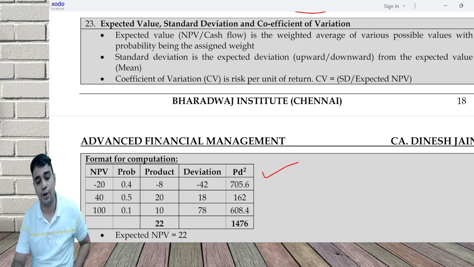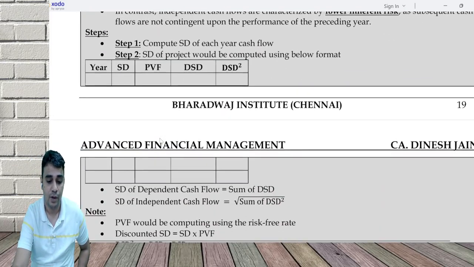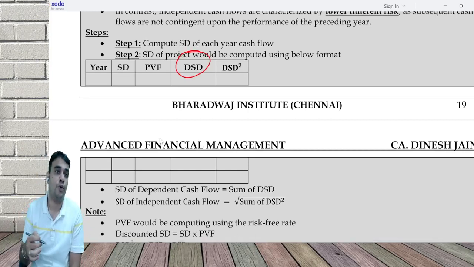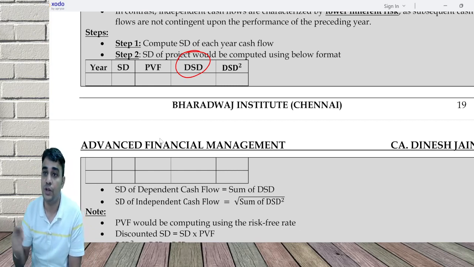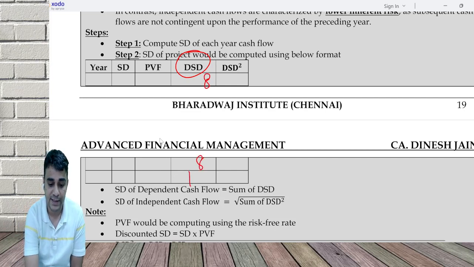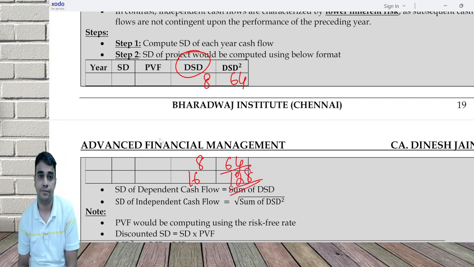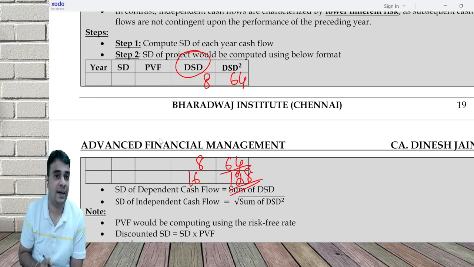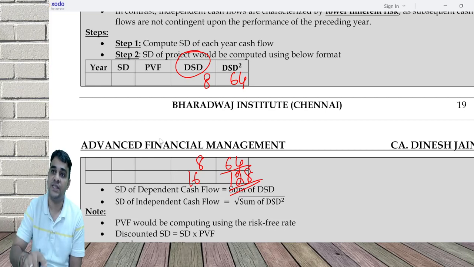And in another approach, you square the standard deviations, put a total, and then take a square root. This will give a different answer. For example, 8 plus 8 is 16. 8 square is 64, 64 plus 64 is 128. What is the square root of 128? About 11. So 16 is one standard deviation, and the square root of 128, about 11, is another standard deviation, depending on the type of cash flow.